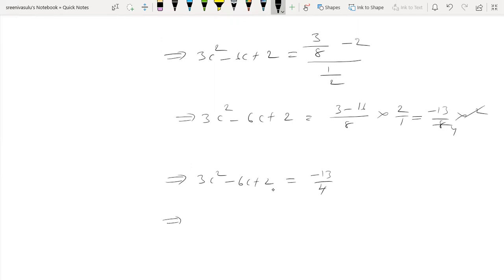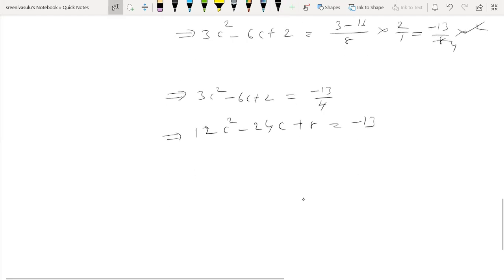Take a cross multiplication. 12c square minus 24c plus 8 equal to minus 13. That implies 12c square minus 24c plus 8 plus 13 equal to 0.